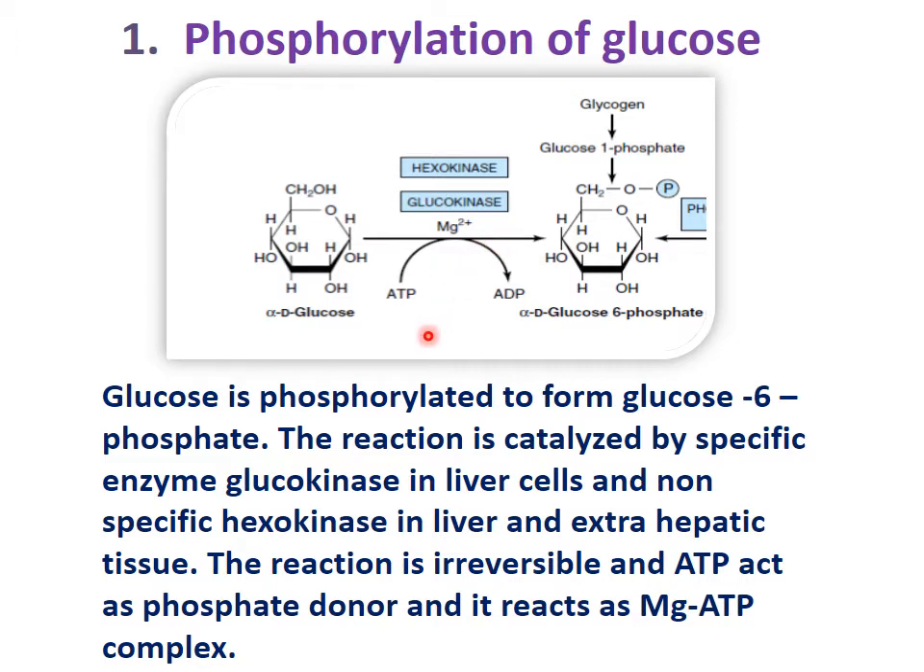So in the first step, glucose is phosphorylated. The reaction is catalyzed by glucokinase in liver cells and non-specific hexokinase in liver and extrahepatic tissue. The reaction is irreversible, so we have only a one-sided arrow. Glucose 6-phosphate is then not converted back into glucose. It is an irreversible reaction, and it occurs in the presence of magnesium ions.